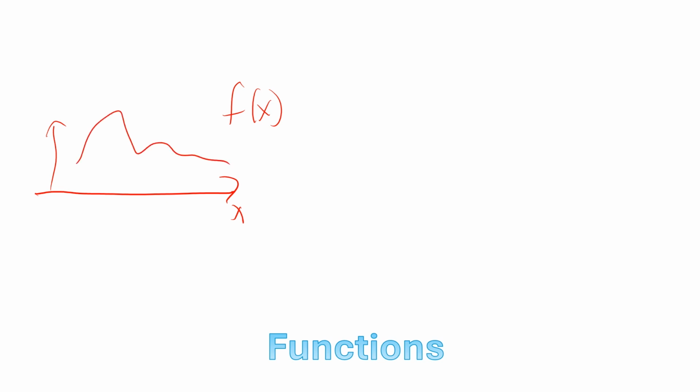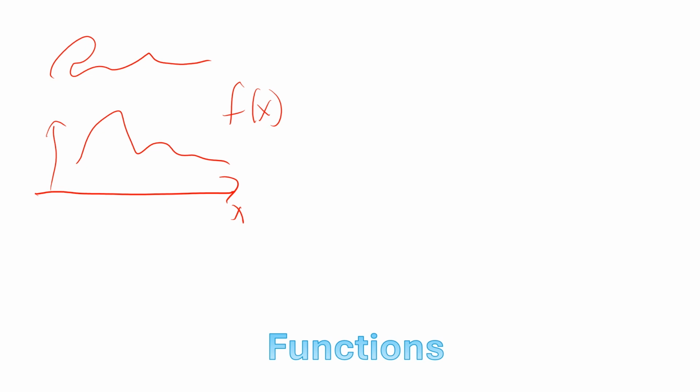So this is what I've just sketched here as a function because it has exactly one value at each point x. If I sketch something like this, this is not a function because it has more than one value at each value of x. But if we think of a physical distribution like temperature or wave radiance, that's something that's going to have a single value at every point in space, and it will consist of a function.